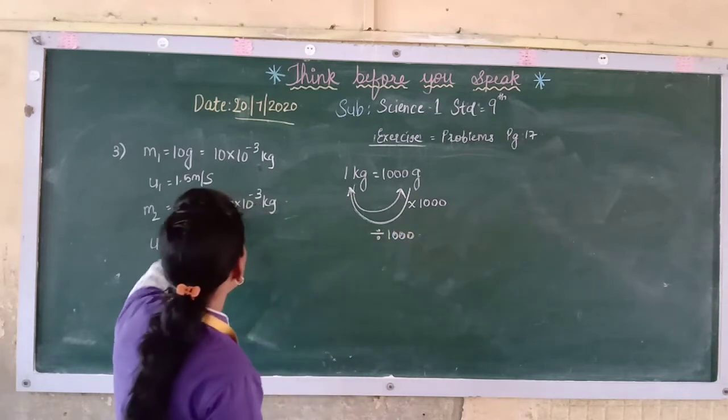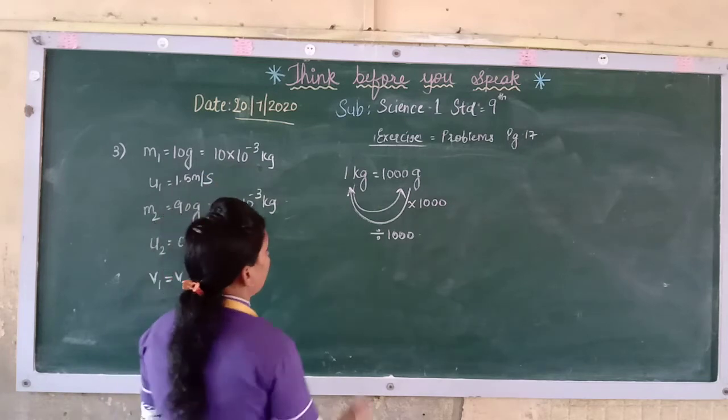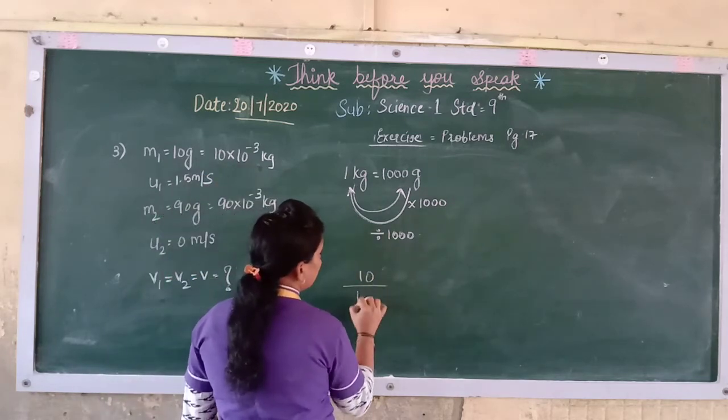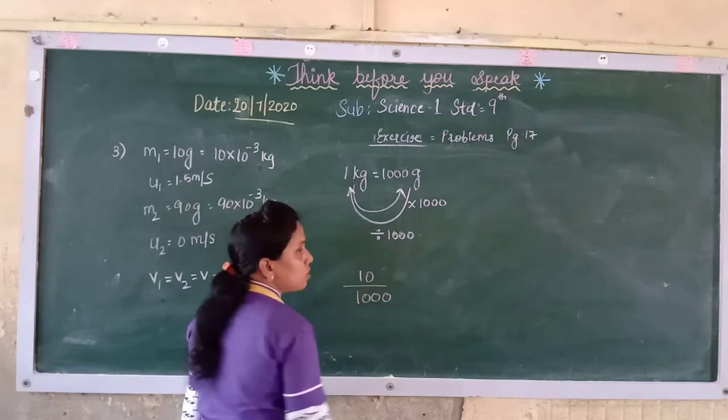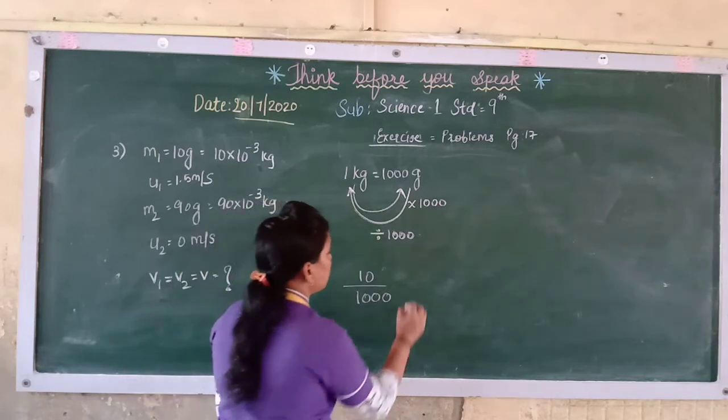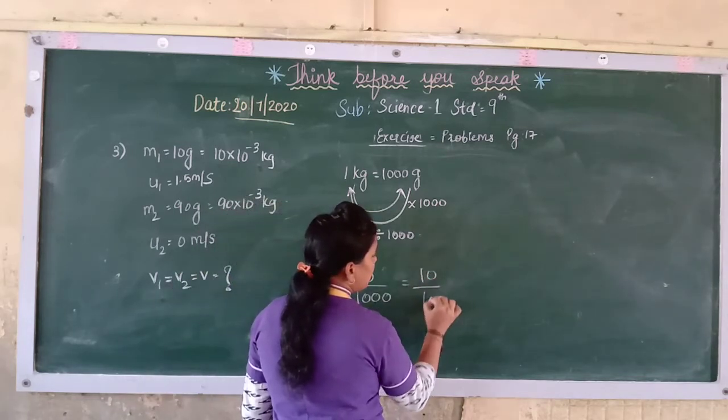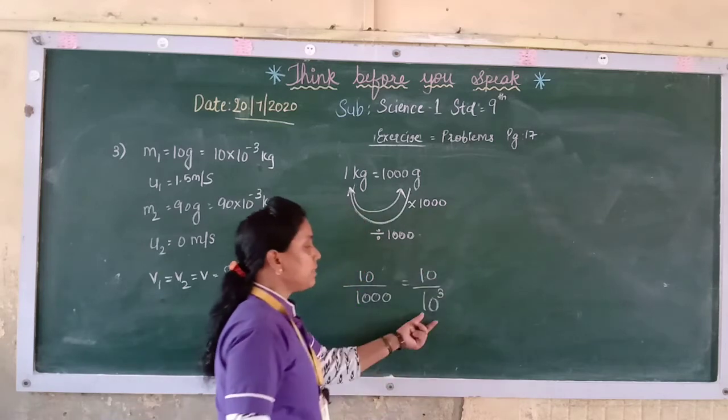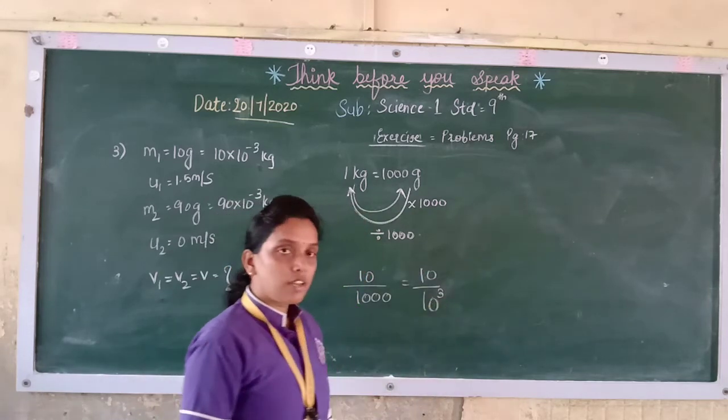So now here, it was 10 grams. So it will be 10 divided by 1000, and 1000 means 10 raised to 3.